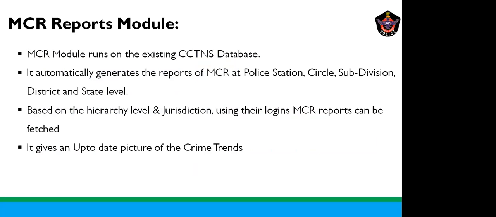What exactly is this module? This module will run on the existing CCTNS database. It automatically generates the reports of the MCR at the police station, circle, subdivision, district, and even at the state level. Based on the hierarchy level jurisdiction, using the logins, these MCR reports can be fetched. These automatically generated MCR reports give an up-to-date picture of the crime trends.